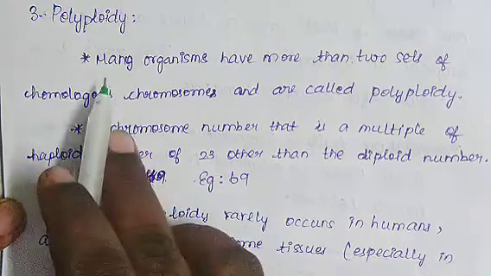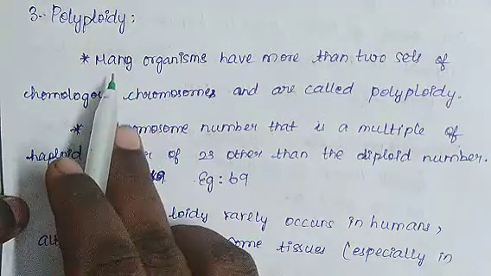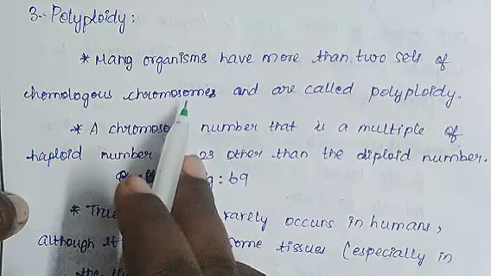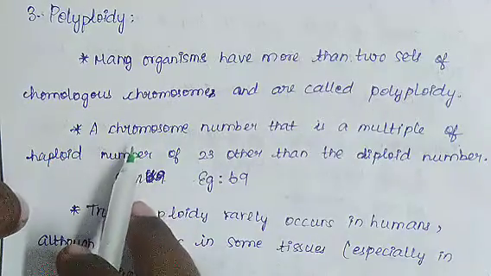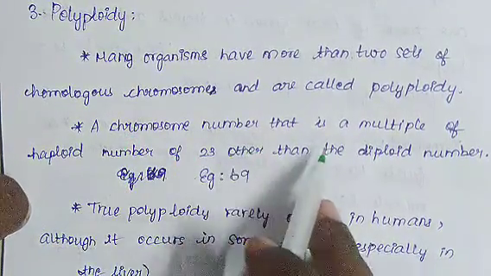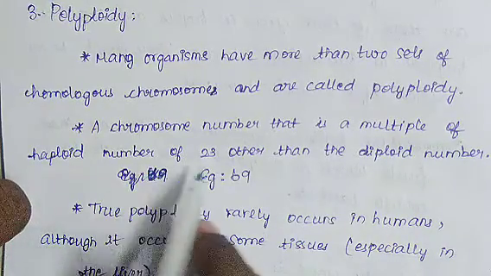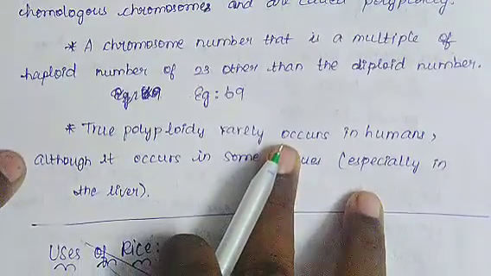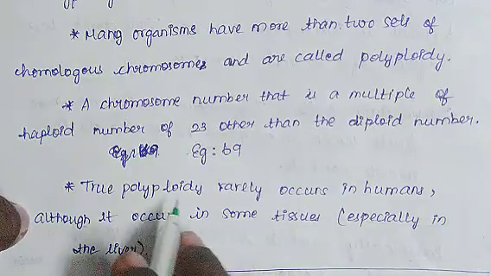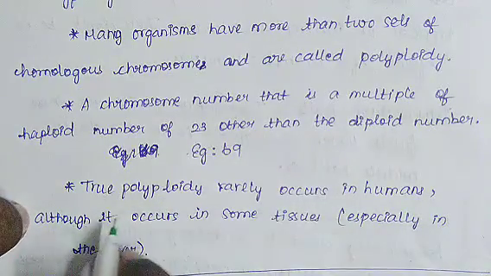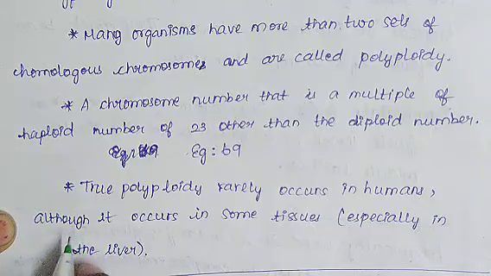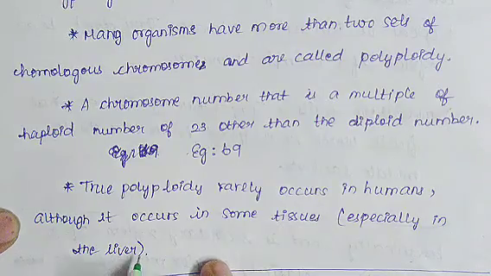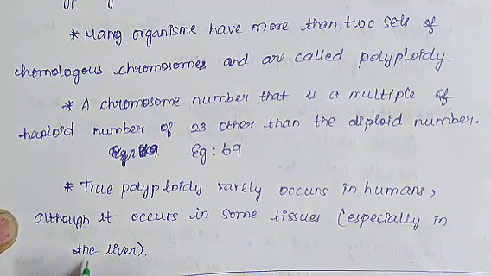Next, third one, what is polyploidy? The first point is many organisms have more than two sets of homologous chromosomes and are called polyploidy. Next, second point, a chromosome number that is a multiple of haploid number of 23 other than the diploid number. Example 69. Next, third point, true polyploidy rarely occurs in humans, although it occurs in some tissues, especially in the liver.